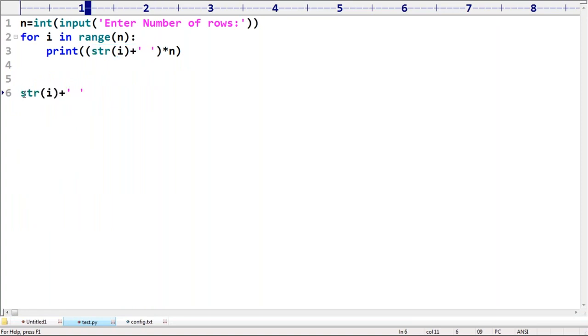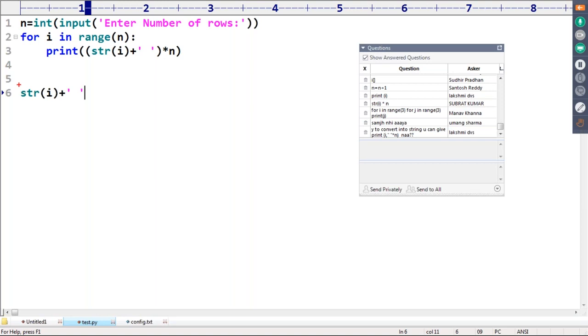If you can understand this line, you will understand very easily. Str of I, so this I value will be converted into string type. Maybe I is 0, 0 will be converted into string type plus a space. Then automatically 0 followed by space.